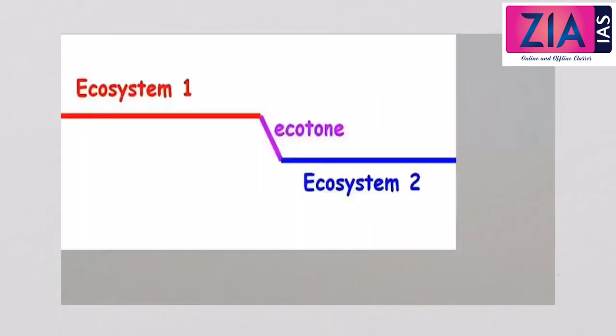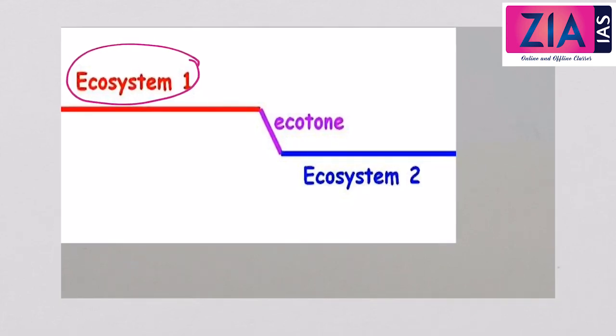Now I will just picturize it and explain it to you. Here we can take ecosystem 1. It can be any ecosystem, like how we have discussed about the mangroves. So for ecosystem 1, let us take for example, a terrestrial ecosystem.